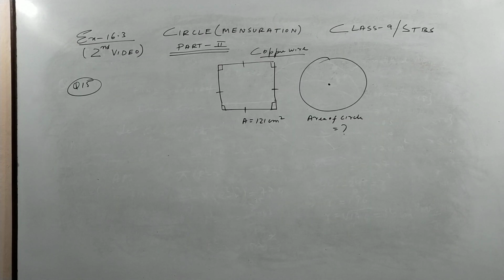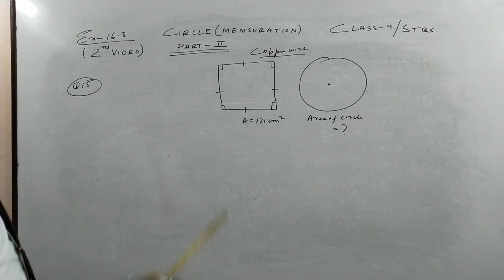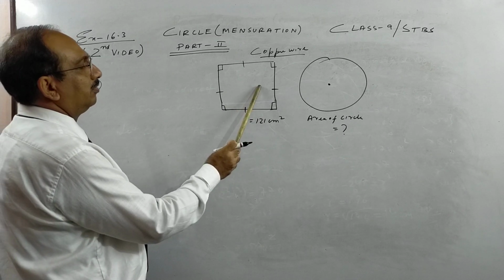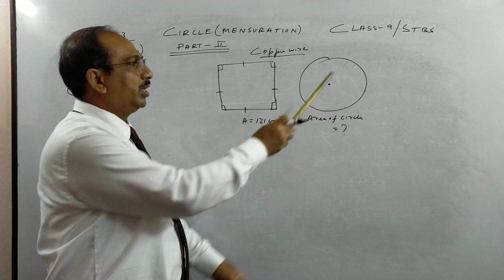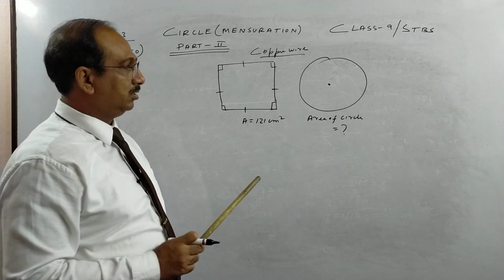So next we move on to question number 15. You see a copper wire, if it is bent in the form of a square, its area is 121 centimeter square. Same wire you open, children, and you make a circle of that. So the area of the circle will be different.